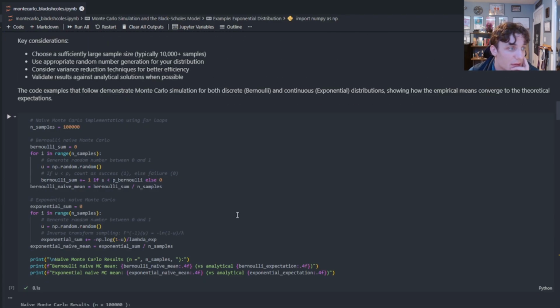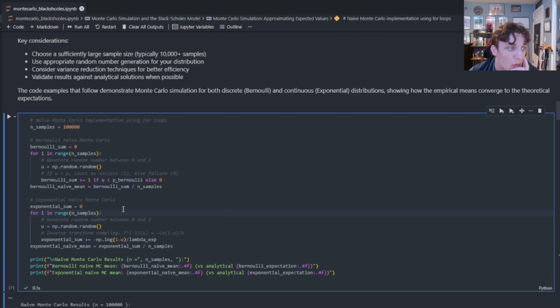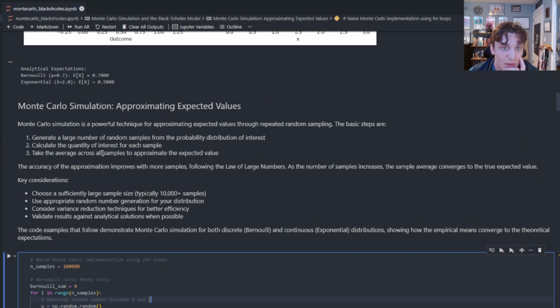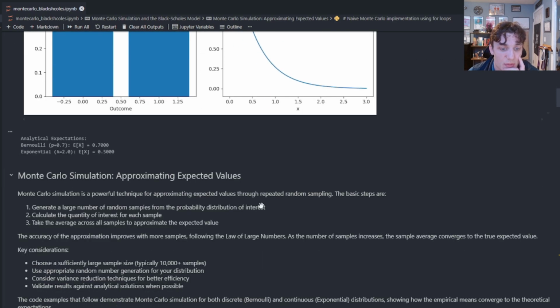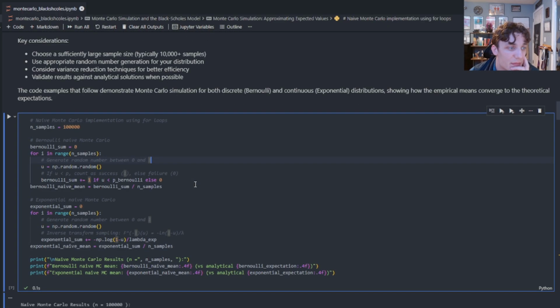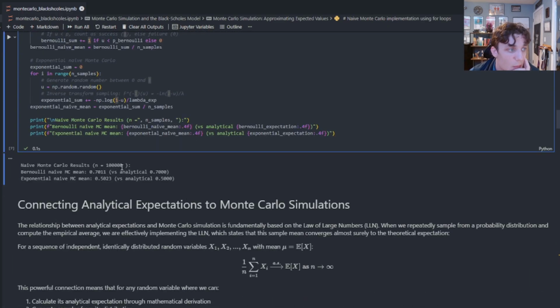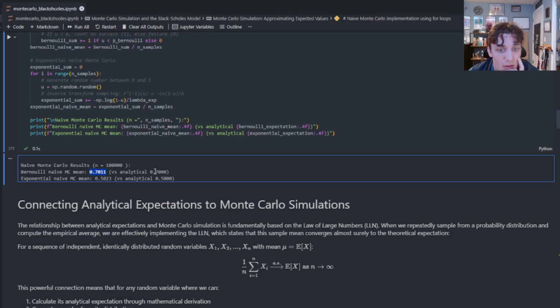So what does that look like? Well, I have a little naive example here with 2 for loops. What I'm going to do is draw from the Bernoulli distribution, and draw from the exponential distribution, and take the average of the samples. And when I do that, what you'll see here is the Bernoulli Monte Carlo sample mean is 0.7011. Very, very close to the analytical 0.7. The exponential is 0.5023, again, very, very close to the analytical.